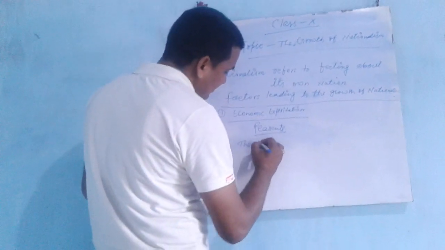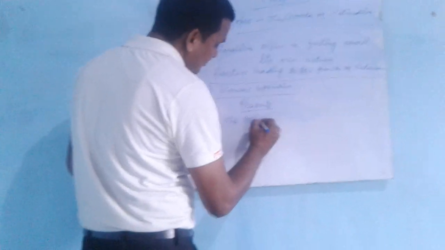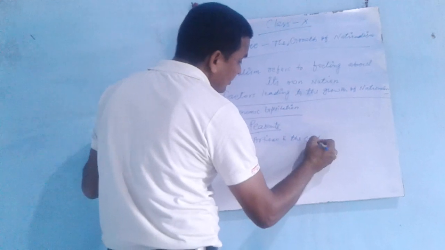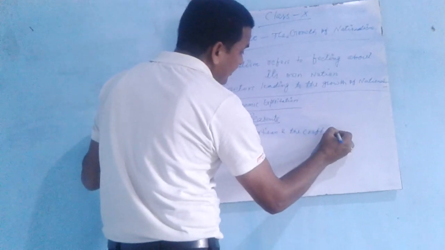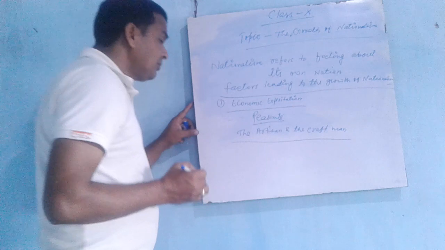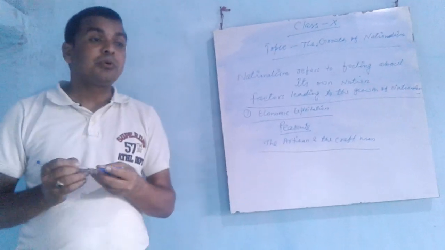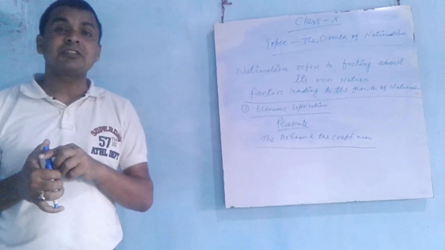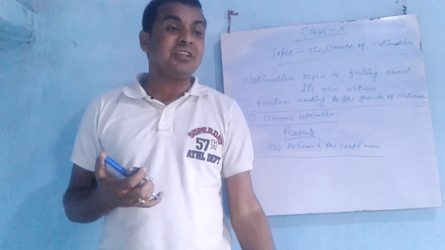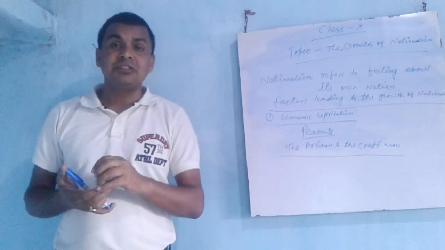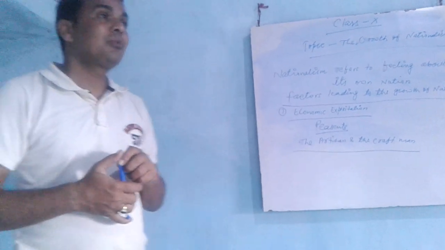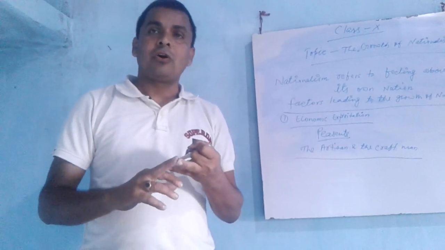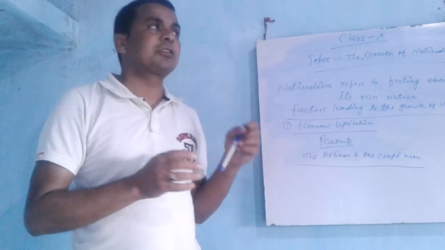Artisans and craftsmen were also angry with the British because British policy was against the interest of Indian traders, businessmen and industry. The British wanted to finish the Indian industries and crafts so that all the workers would work in their industries.